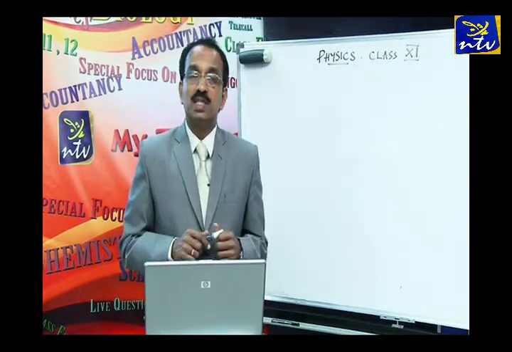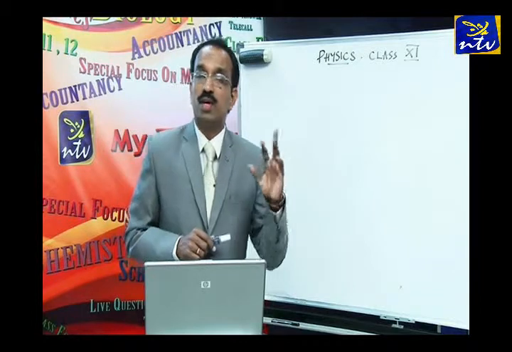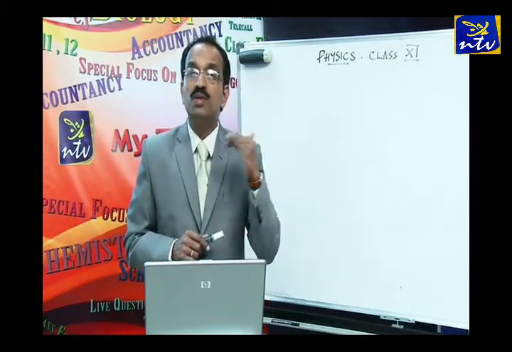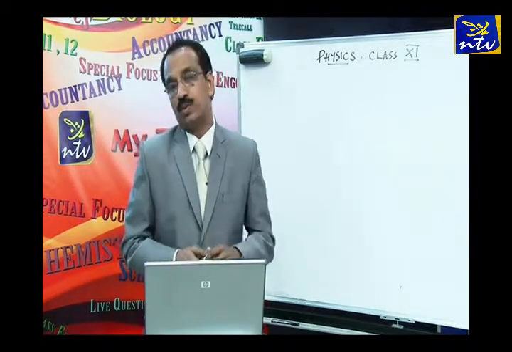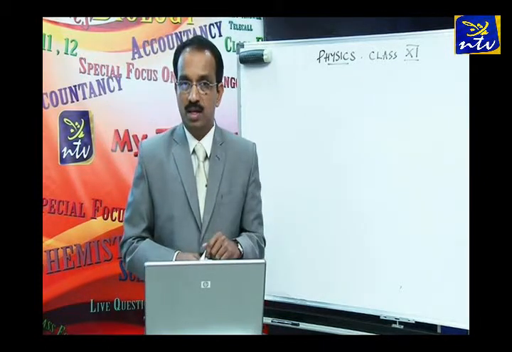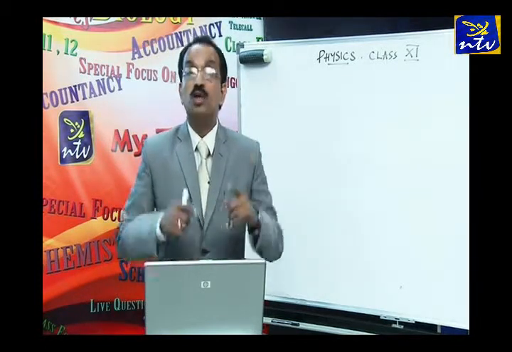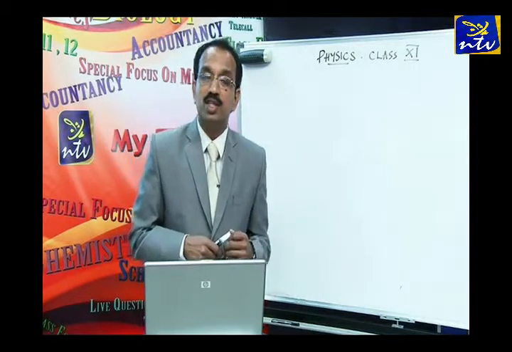Whereas, for example, in the efficiency equation 1 minus T2 by T1, there is no difference of temperature. It is T2 by T1, a ratio. So there you must convert the temperature into Kelvin.